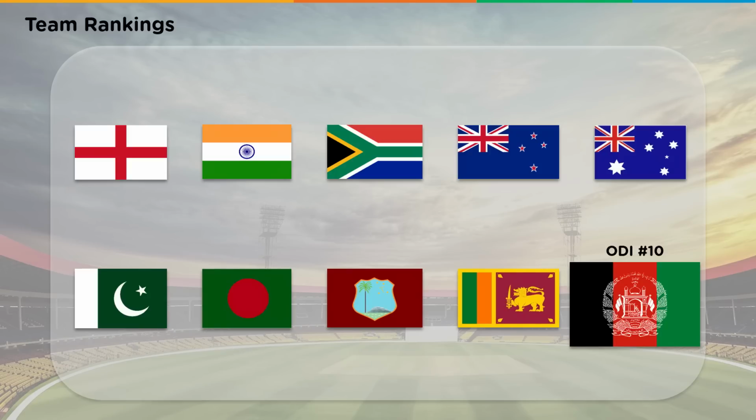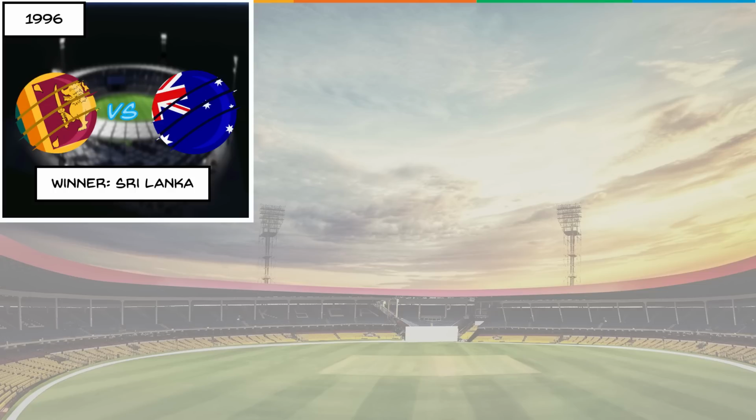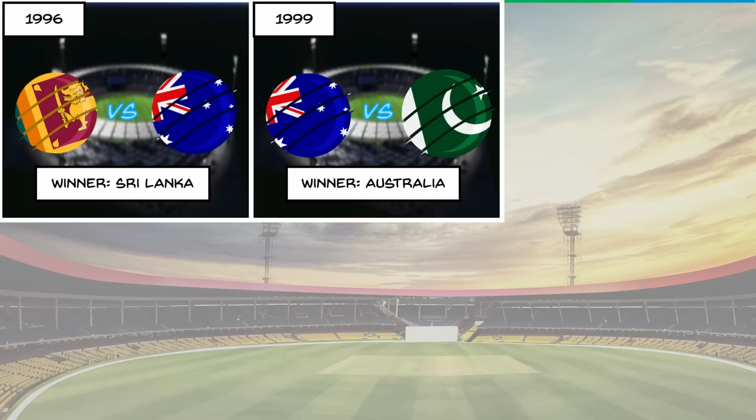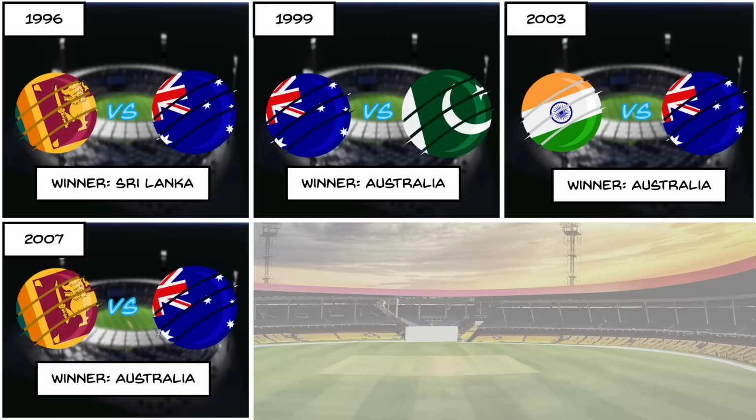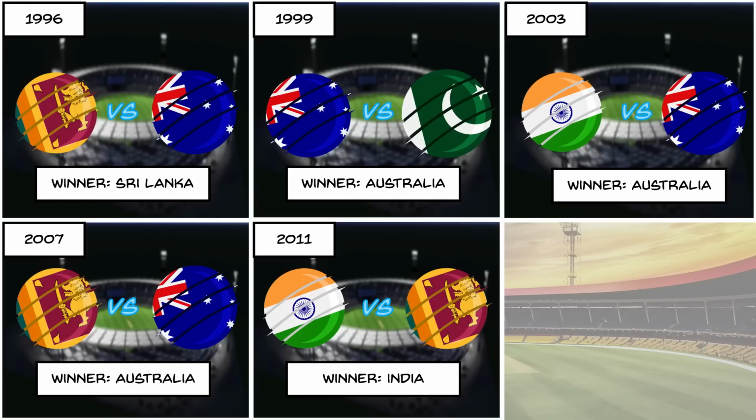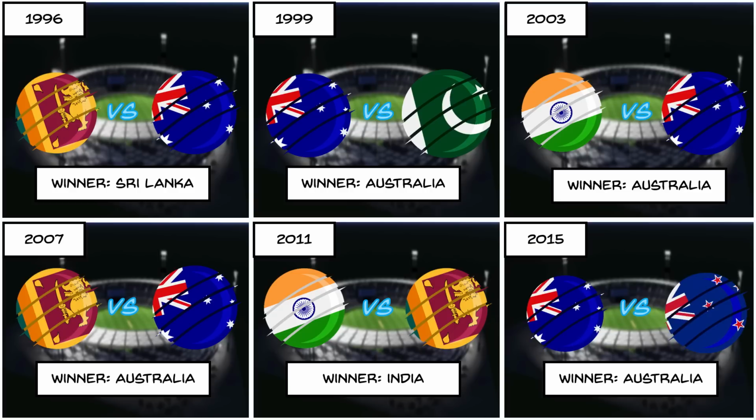Before we move into predicting who's going to win this year's World Cup, let's look at the results of the last 6 years. In the year 1996, Sri Lanka lifted the trophy. The next 3 consecutive tournaments were won by Australia from 1999 to 2007. In 2011, India won the World Cup, and in 2015, Australia became the champions again.